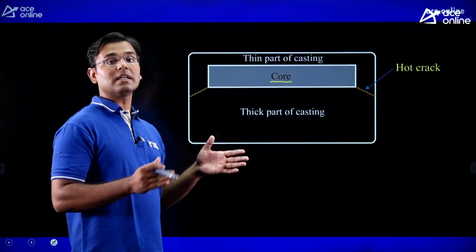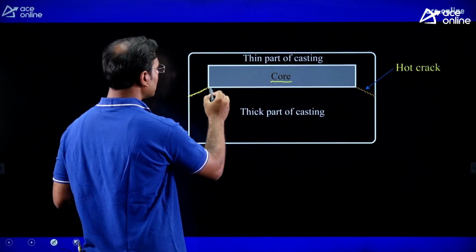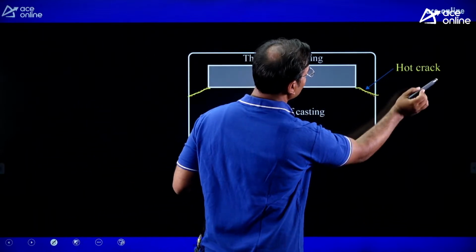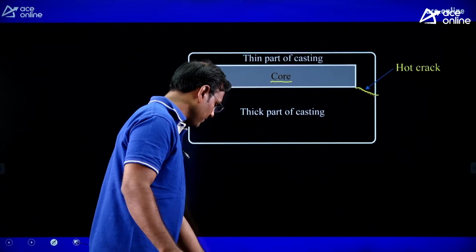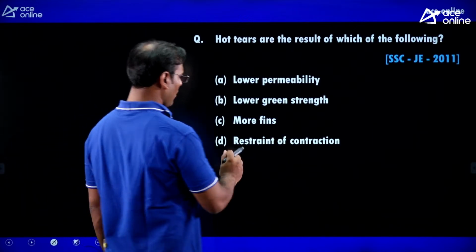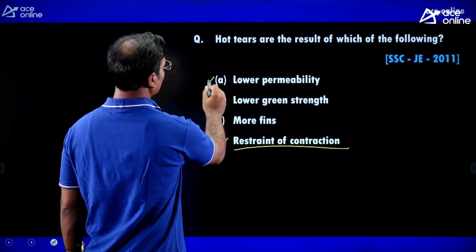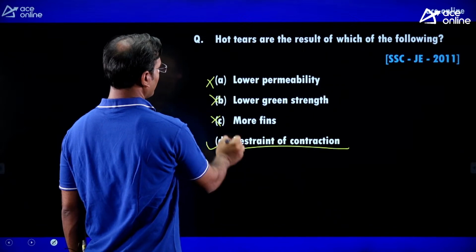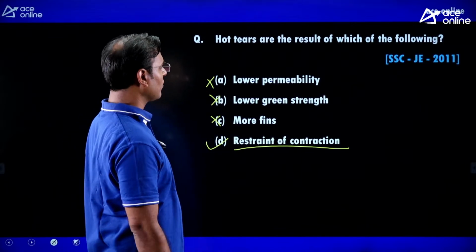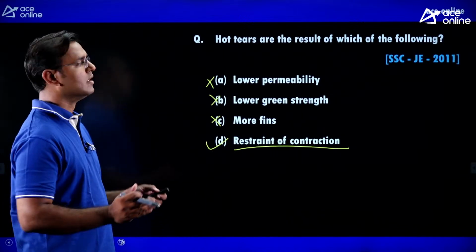When the thick part starts converting into solid, because of shrinkage one gap is going to form between the thin part and the thick part, and that gap is known as a hot crack. Therefore restraint of contraction is the correct answer. Lower permeability, lower green strength, more fins are wrong answers. Hot tears happen because of contraction.